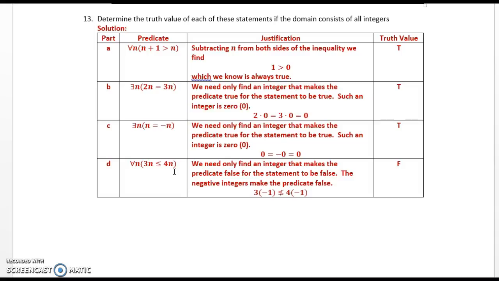There exists n, n equals minus n. We need only find an integer that makes the predicate true for this statement to be true. Such an integer is 0. 0 is equal to minus 0 is equal to 0.